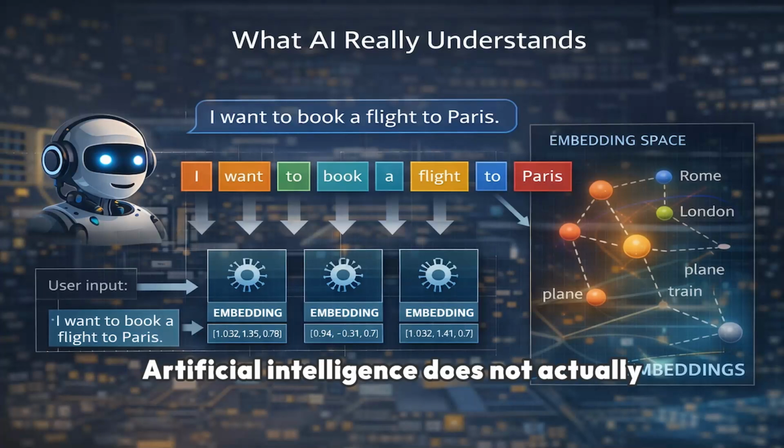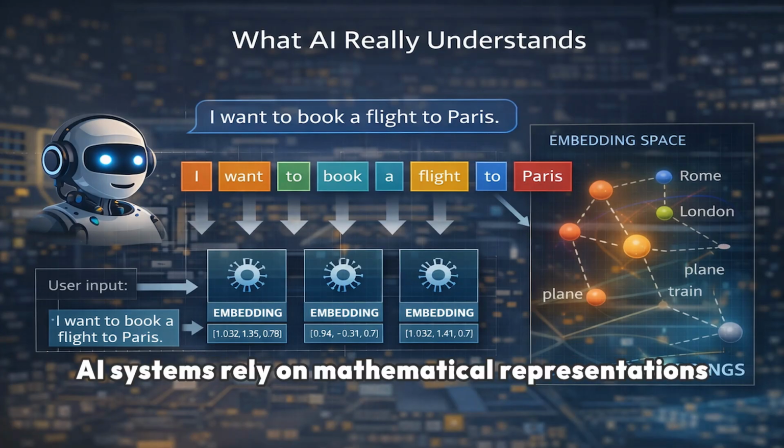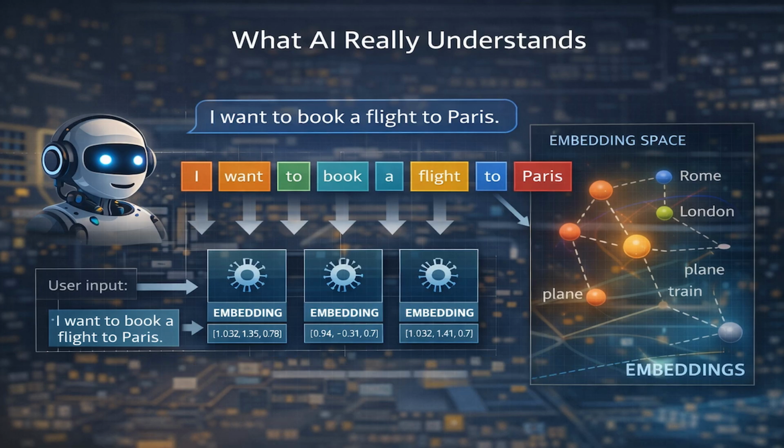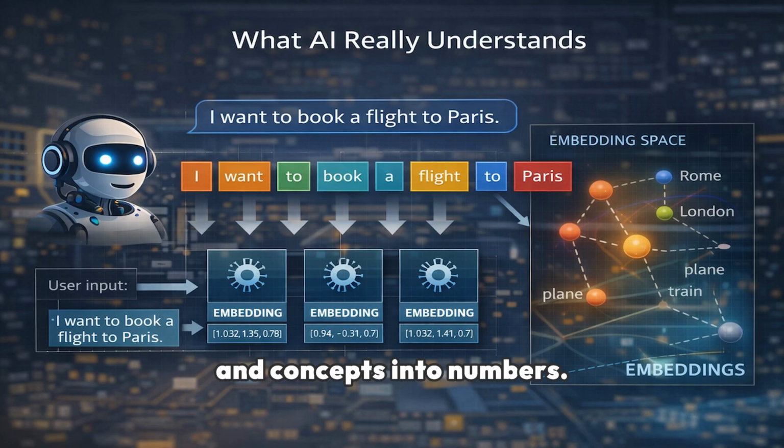Artificial intelligence does not actually understand language the way humans do. Instead, AI systems rely on mathematical representations called embeddings. These embeddings allow models to process meaning by converting words and concepts into numbers.